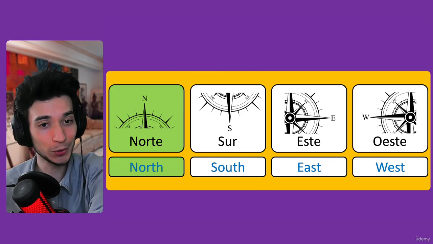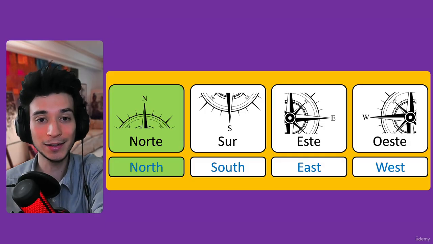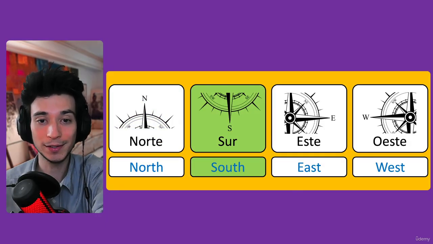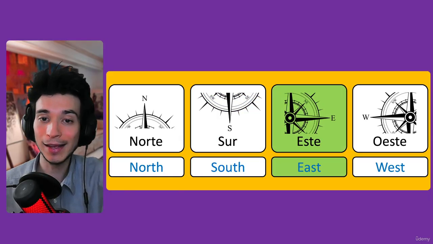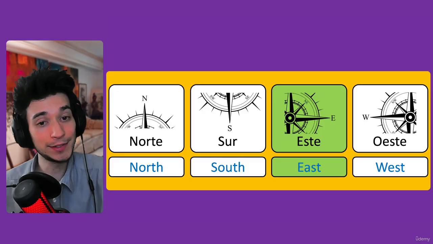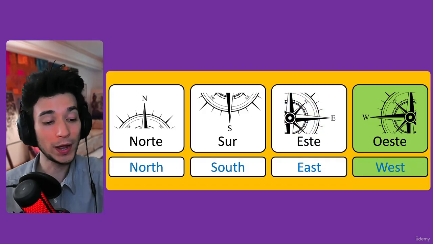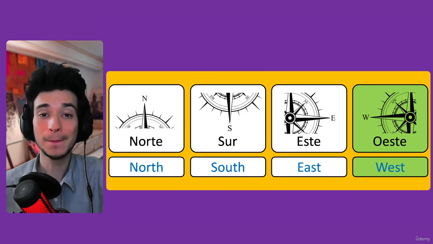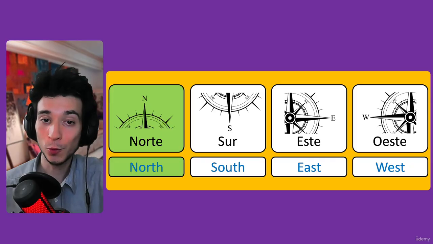Norte. So simple. North, norte. And the next one, sur, south. Sur, south. And the third one, este, east. Este, east. And the fourth one, oeste, west. Oeste. So it's quite simple. It sounds similar enough to English.